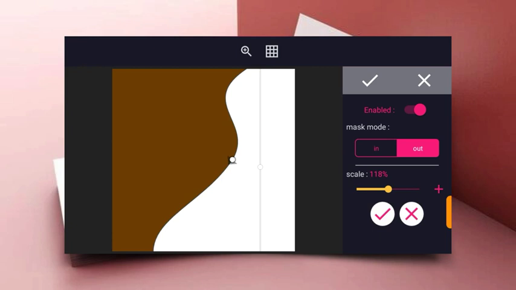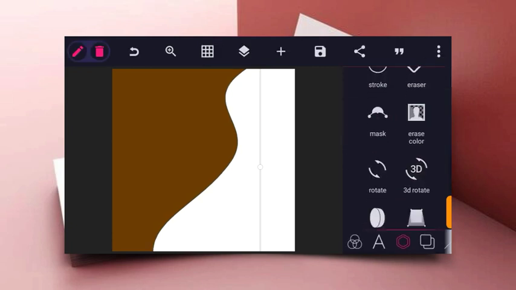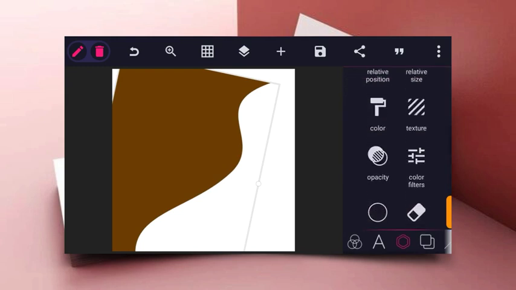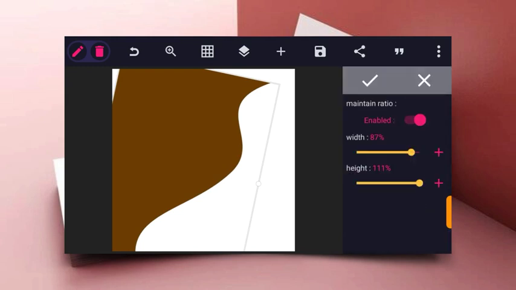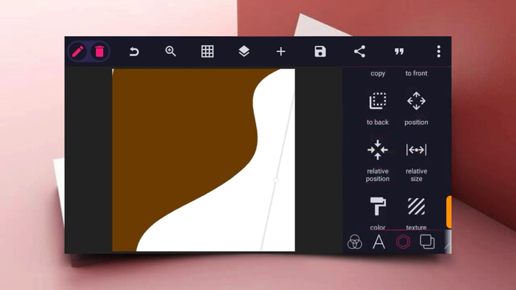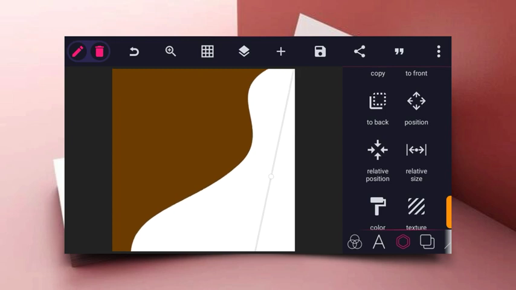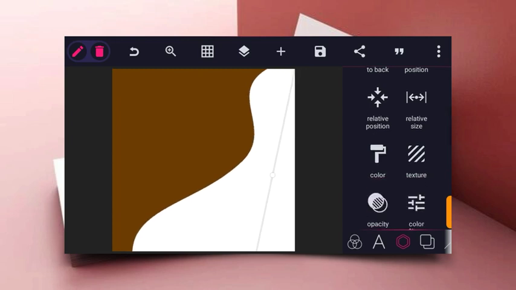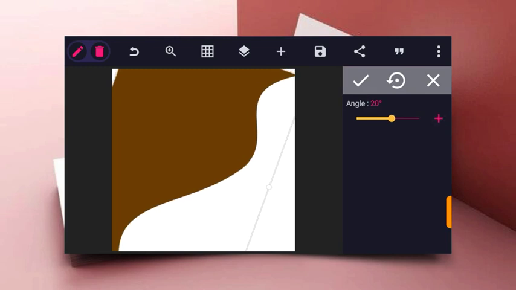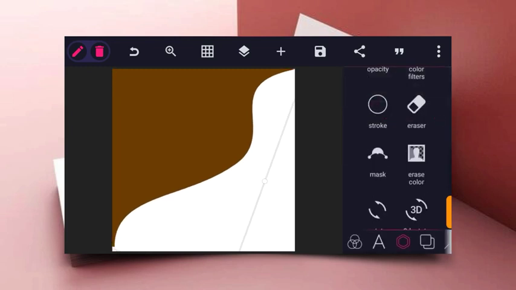And then now you can click the tick icon. You can also rotate further if you're not satisfied with the design you make. You can use the rotate tool to rotate further to get that kind of placing you want on your design. And this is also the relative size icon to increase your design, or you use the dot icon by the size of your shape to increase the designs. So all I'm trying to do right now is to get the exact kind of placing I need. I'm making use of the rotate tool and the relative size tool.